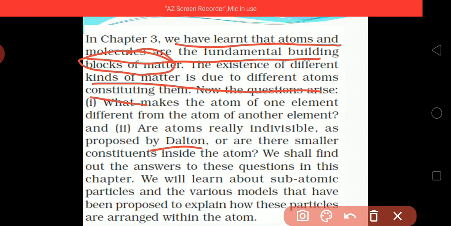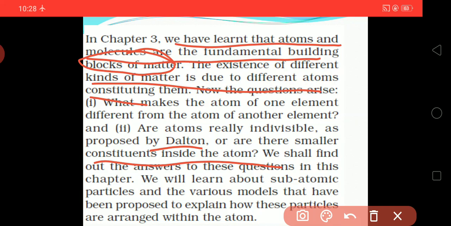Or are there smaller constituents inside the atom? We shall find out the answer to this question in this chapter. In this chapter we will study the details of atoms.